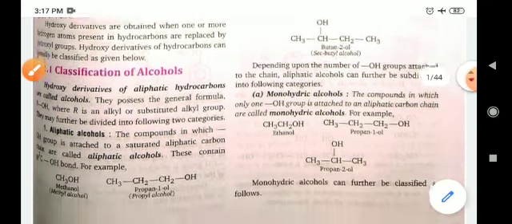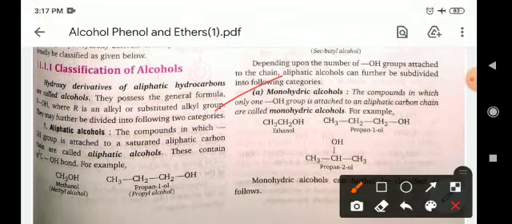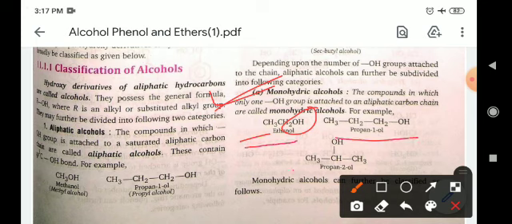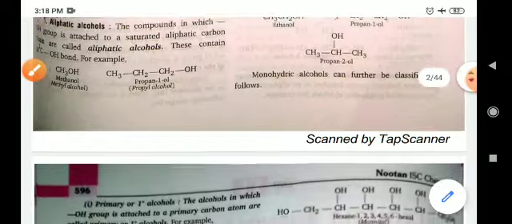Next is the classification on the basis of the number of OH groups present in the hydrocarbon. The first one is monohydric alcohols, meaning one OH group is present on the hydrocarbon chain. For example, ethanol, propanol, propanol-2. In all these compounds only one OH group is present, so they are known as monohydric alcohols.